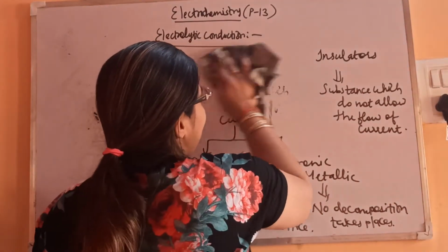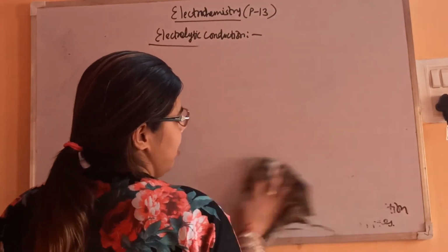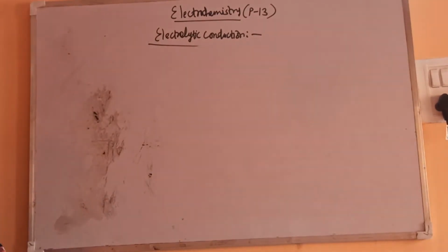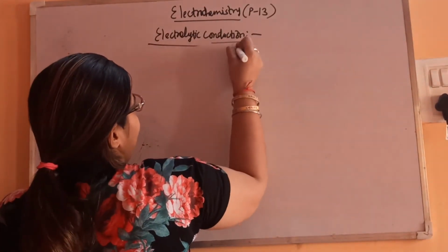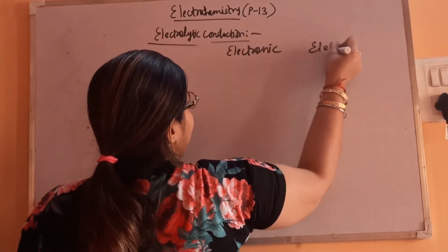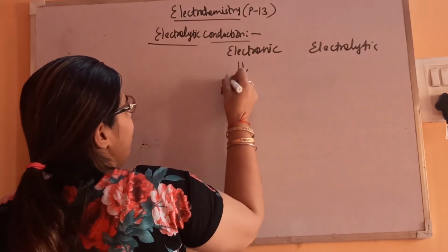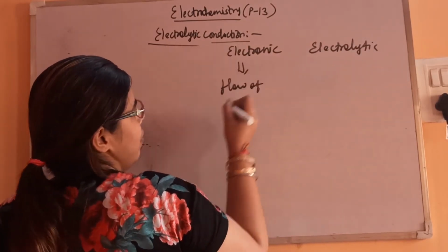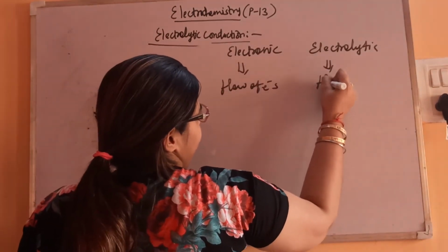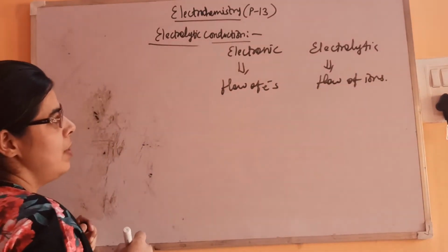Further we'll classify, and let's see the difference between electronic and electrolytic. Here the conduction is due to flow of what? Flow of electrons, and here flow of ions. This is also the difference.